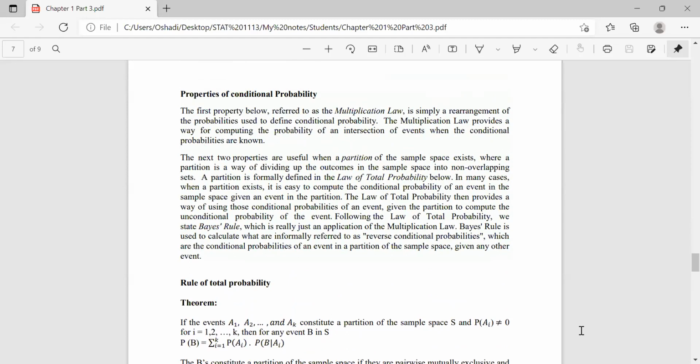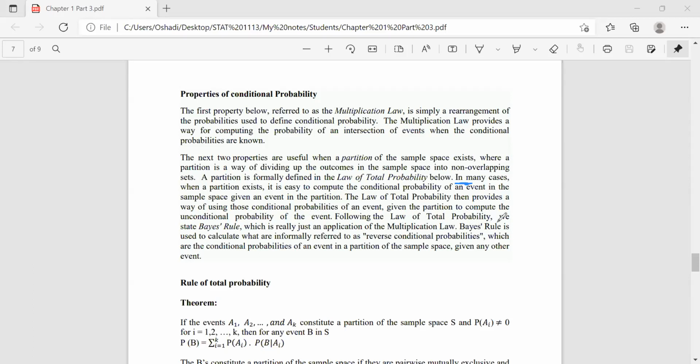In many cases, when a partition exists, it's easy to compute the conditional probability of an event in the sample space given an event in the partition. The law of total probability then provides a way of using those conditional probabilities of an event given the partition to compute the unconditional probability of the event. So P(B) is the unconditional probability we have to calculate. Right? P(B), it's an unconditional probability.